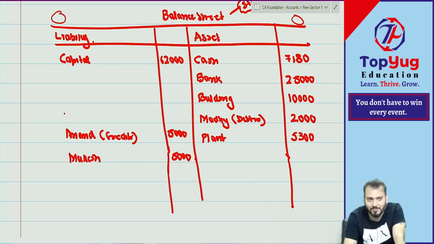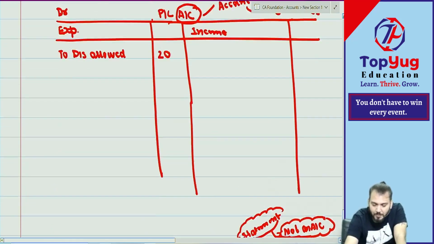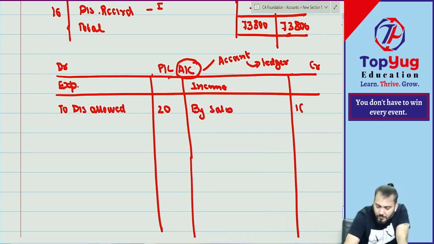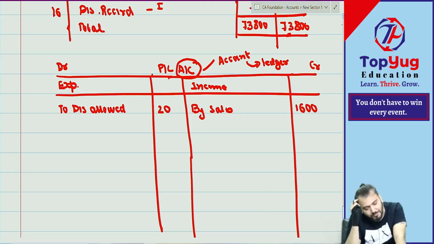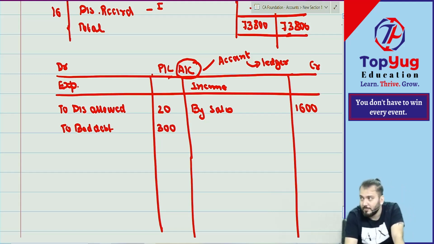हटा दो. Sales is what? Income will go where? By sales. By na? How much? 1,600. Then what? Bad debt. Bad debt is what? To bad debt. How much? 300. Sales is an income.